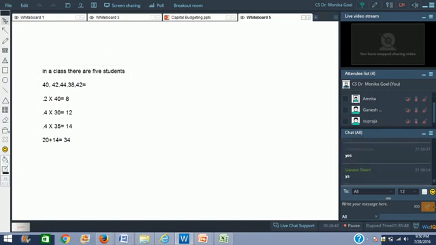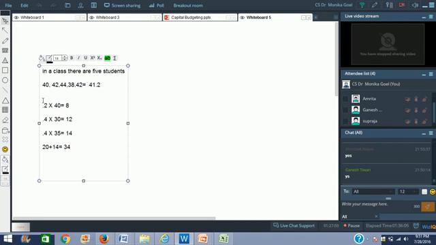In the first situation, you told me that the average weight was coming as 41.2 kgs. Right? In the second case, when we calculated, the average weight was coming as 34 kgs. Right?